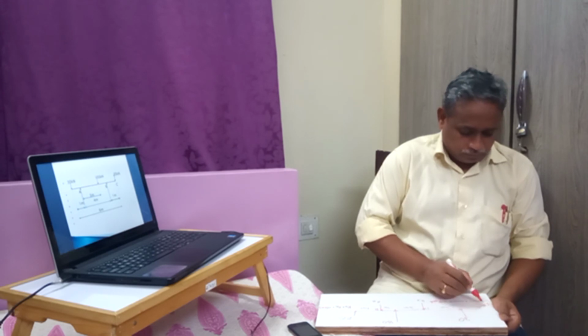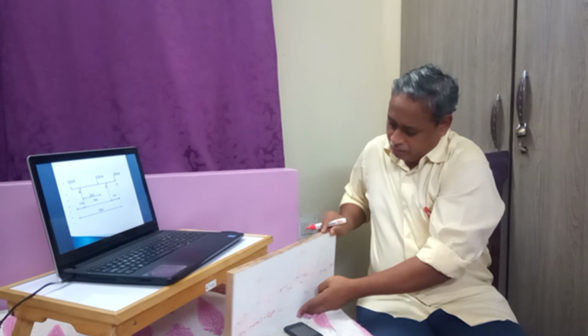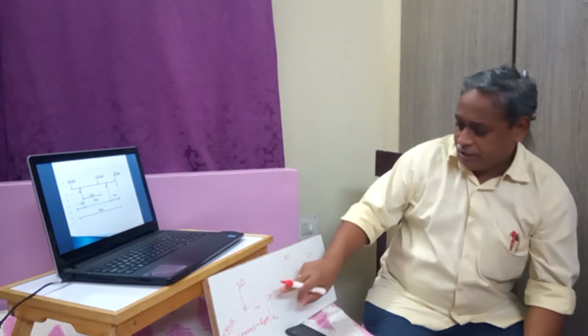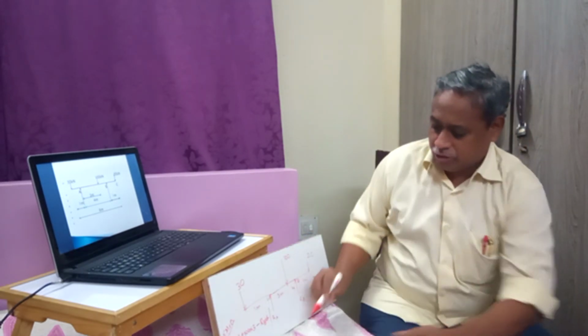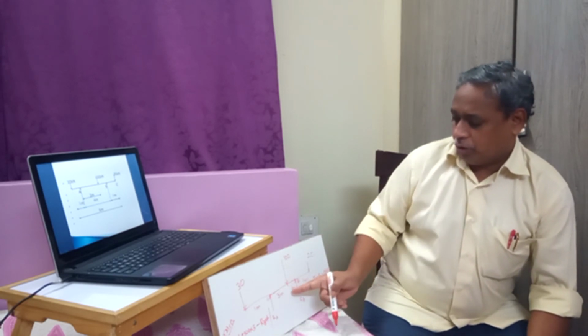This will be minus RB into 4, and another force, 20, is turning the beam in the clockwise direction, therefore it is 20 into 1 plus 4, that is 5 meters. 20 into 5 meters, this should be equal to 0.